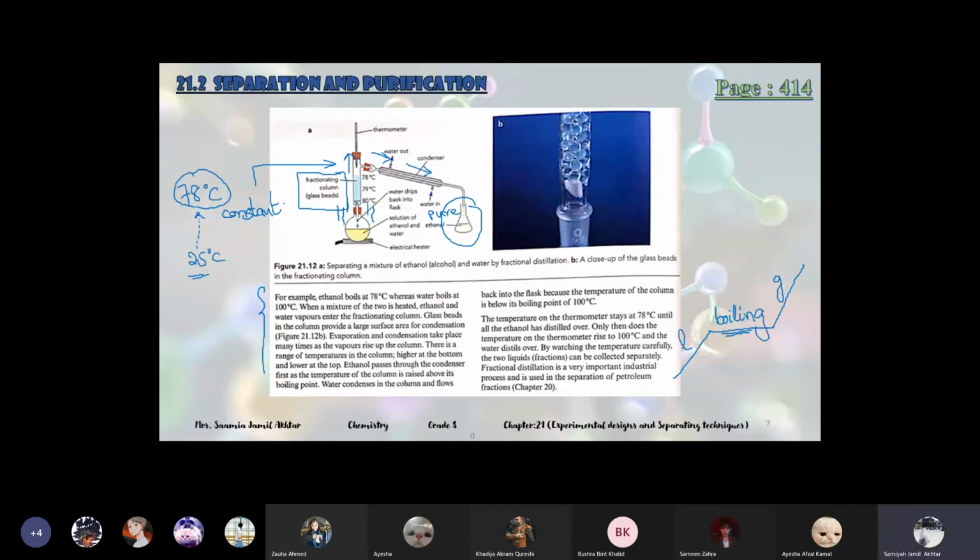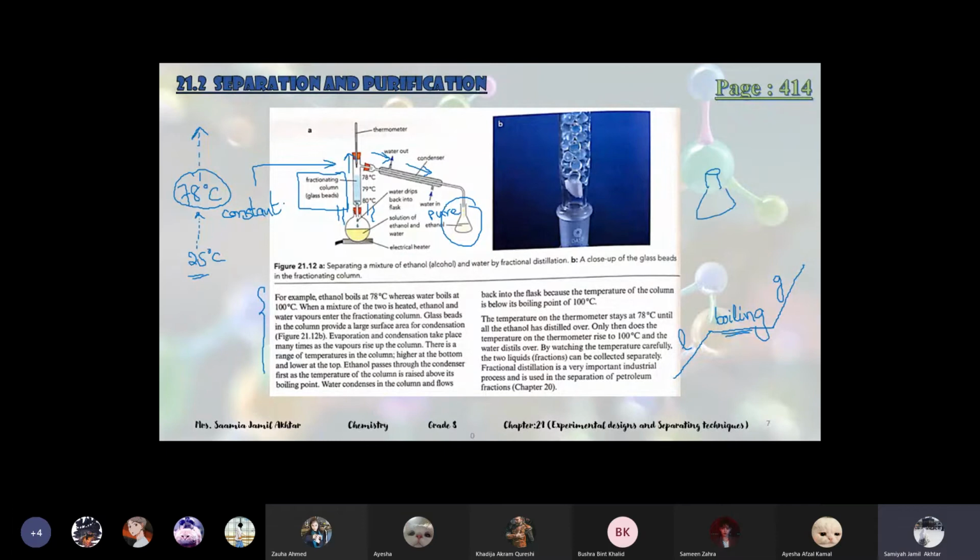Now how do we know that we have collected all the ethanol and no ethanol is left? When the temperature again starts to rise. When the temperature again starts to increase, it means that all the ethanol present in the solution has evaporated. Now no more ethanol is left. That is why the temperature again increases. So we can replace this flask with a new, empty one. So we got the pure ethanol.